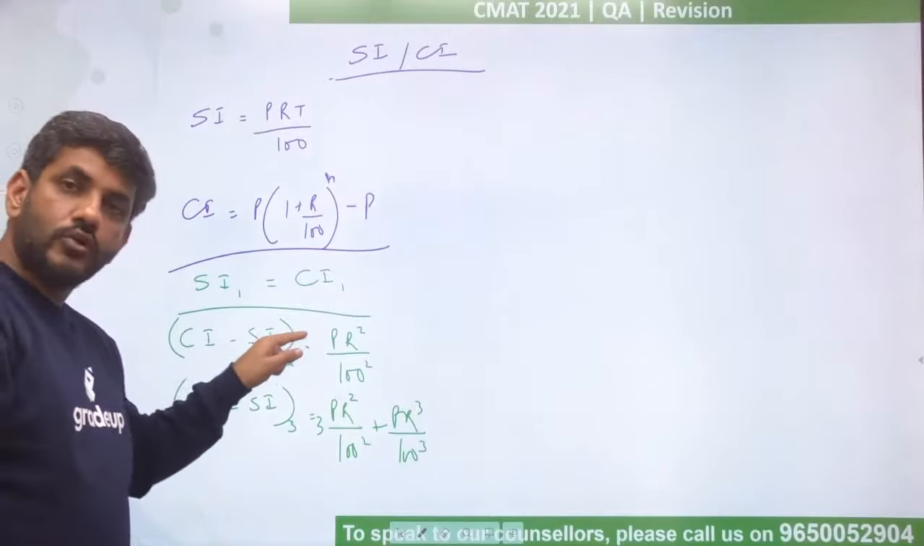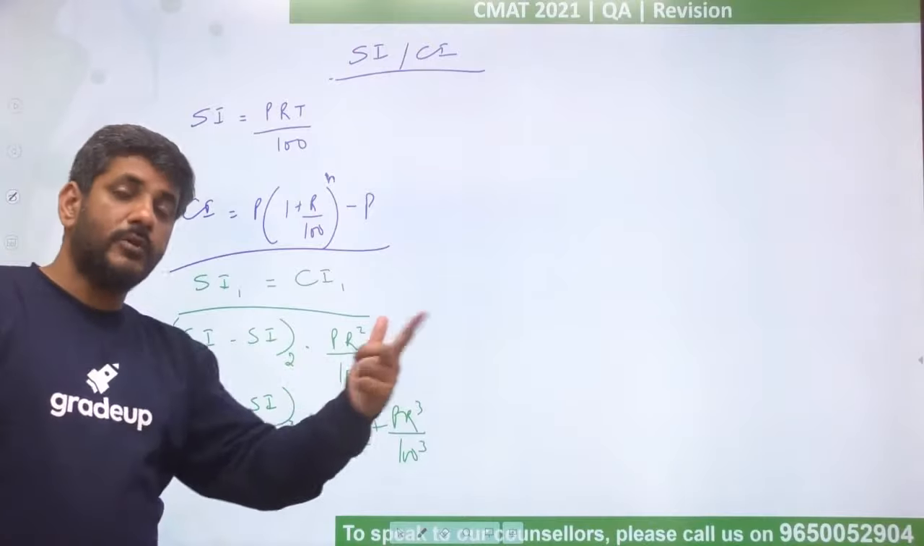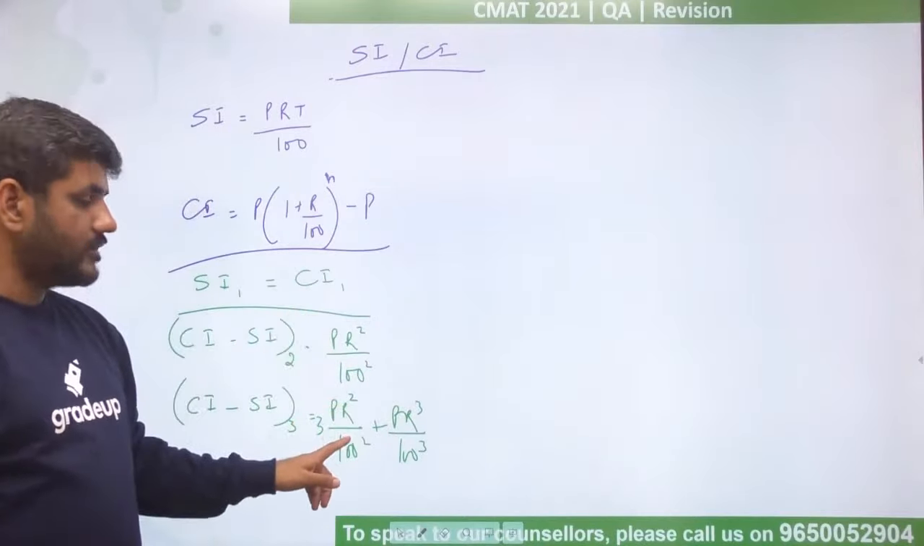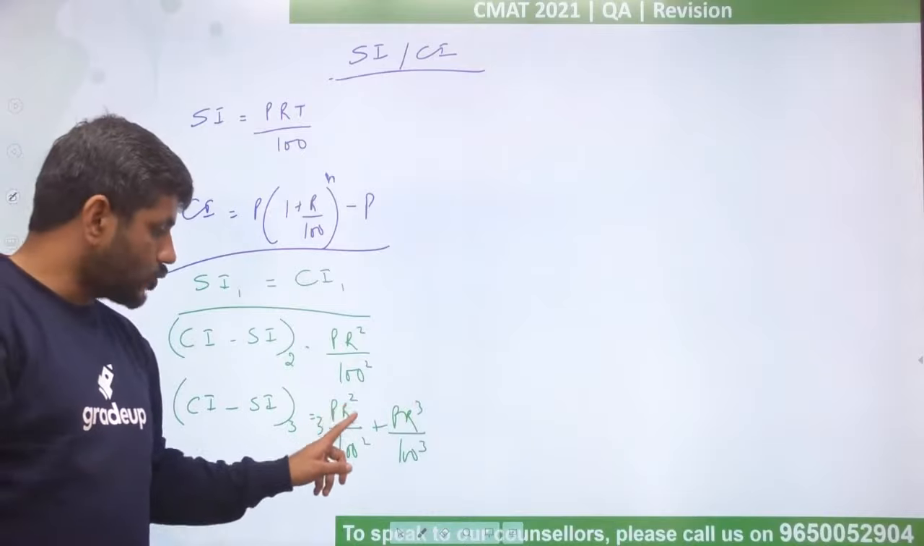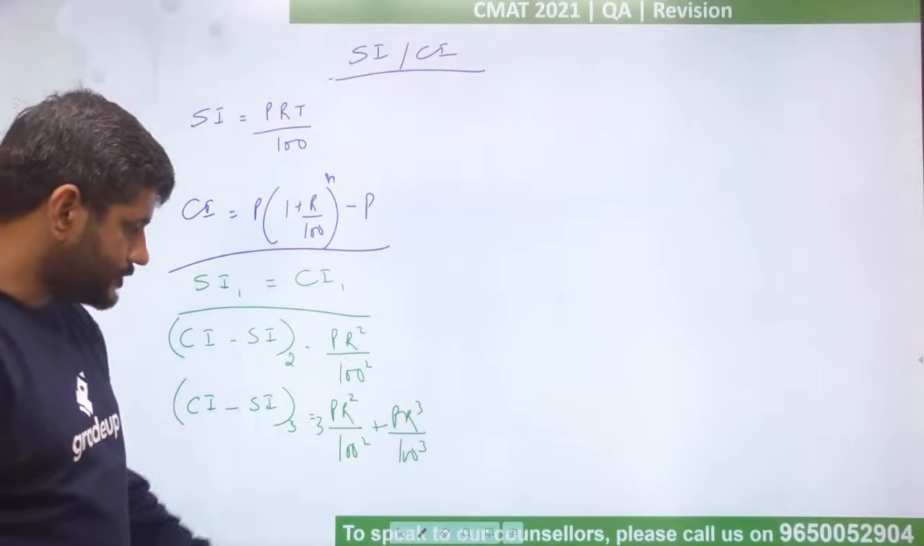Right? This is for 2 years. This is for 3 years. Subtract the 2 years figure from the 3 years figure and you will get it for the third year. This is currently for 3 years: 3 PR square by 100 square plus PR cube divided by 100 cube.